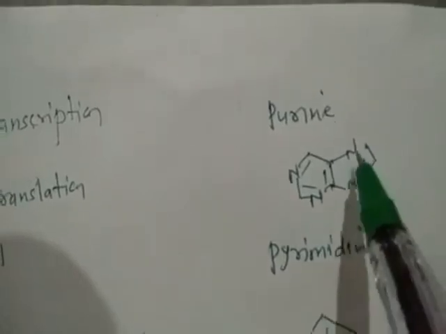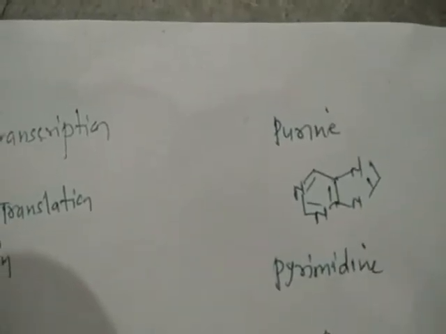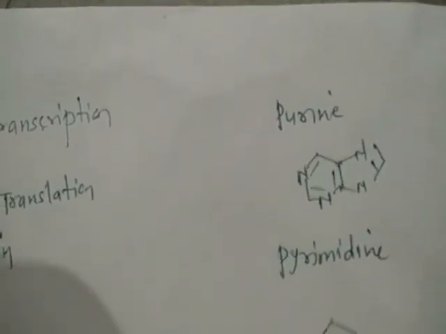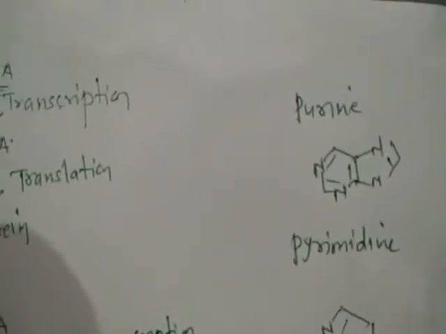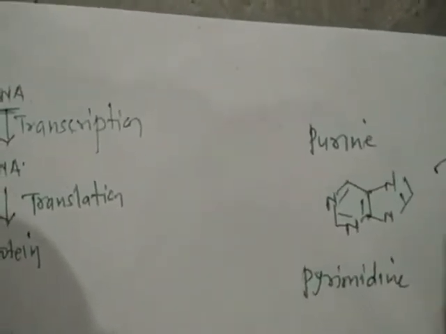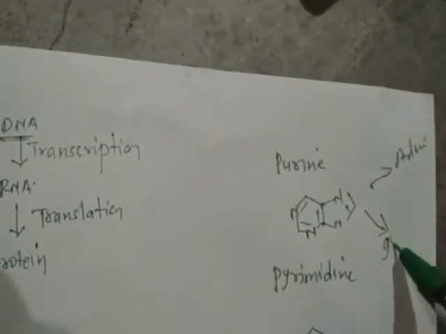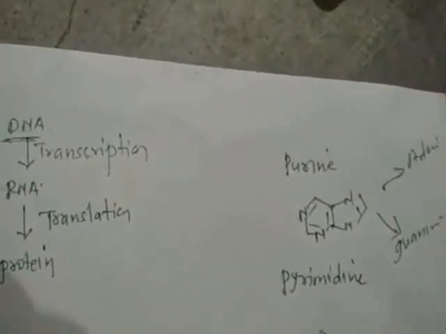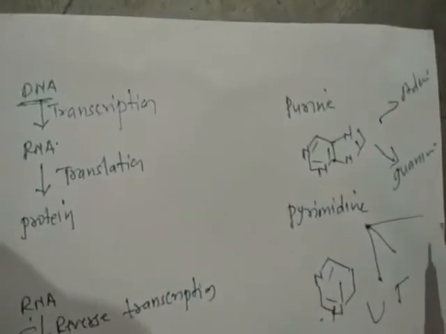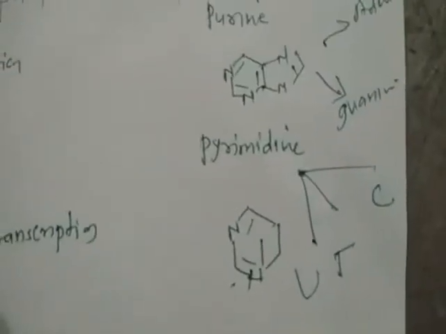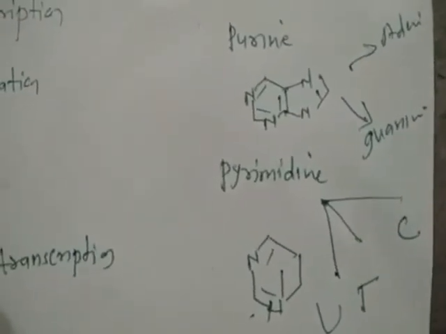So those are the nitrogenous bases which are present in our body, in the RNA or DNA. Now in purine, adenine is present and the second one is guanine. In pyrimidine there are three, that is uracil, thymine and cytosine. So these are the nitrogenous bases, the pyrimidines, which are present in our body.